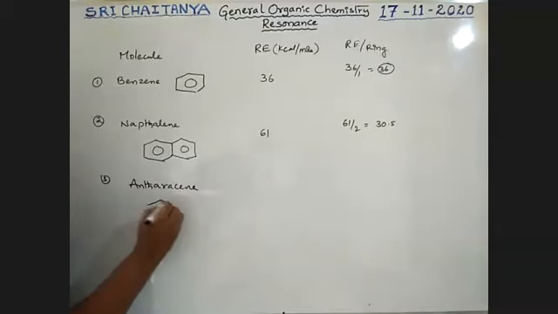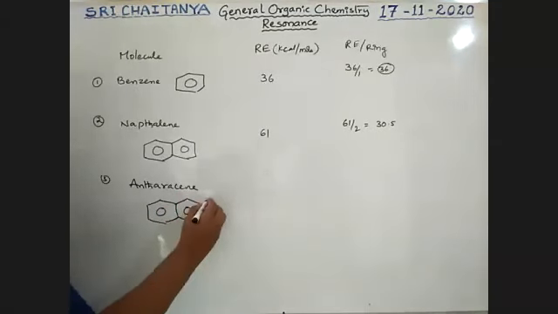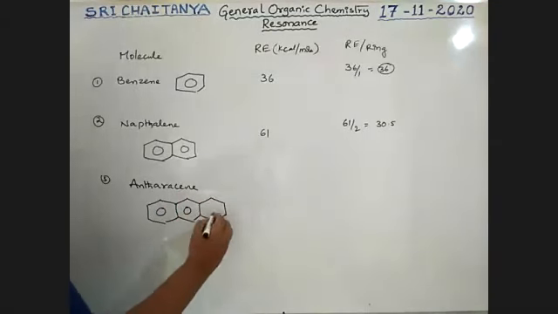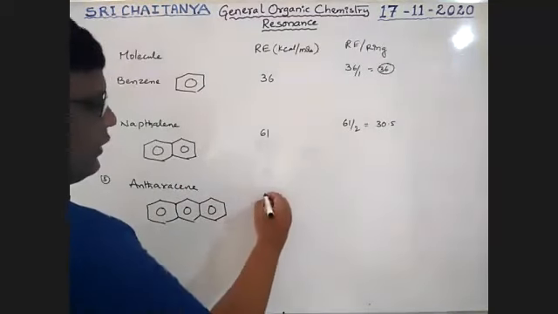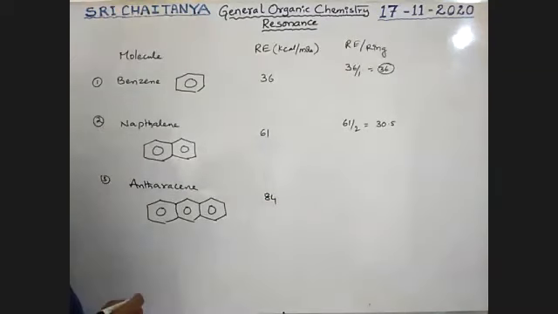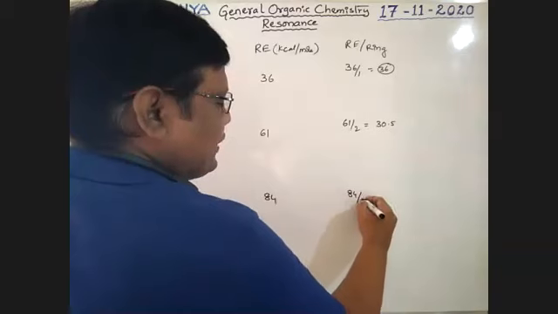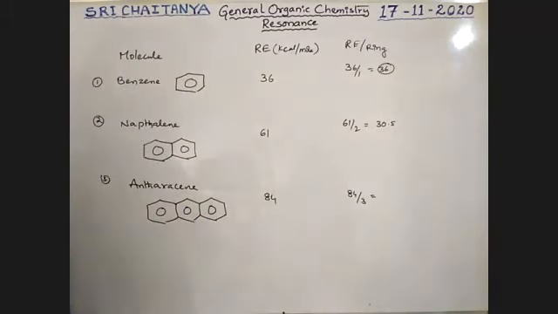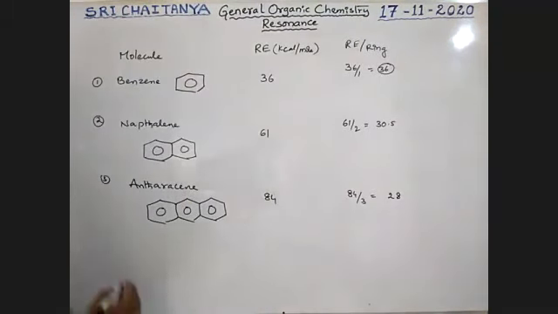It has three benzene rings fused. Its resonance energy is 84, so resonance energy per ring is 84 by 3, that is 28. Now, the fourth one, phenanthrene.